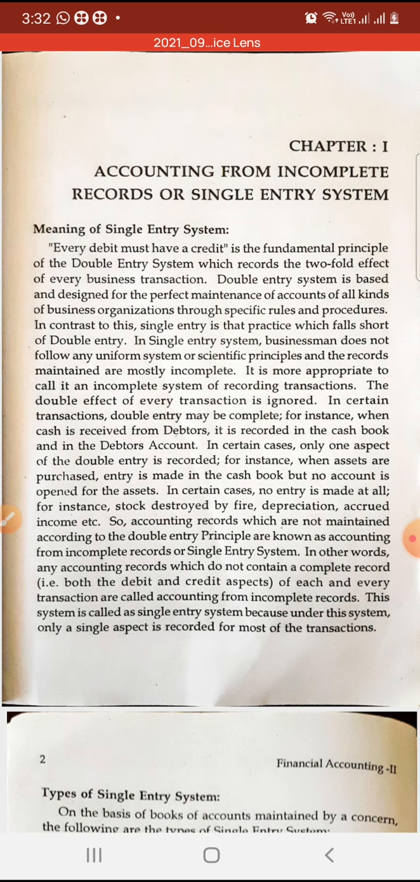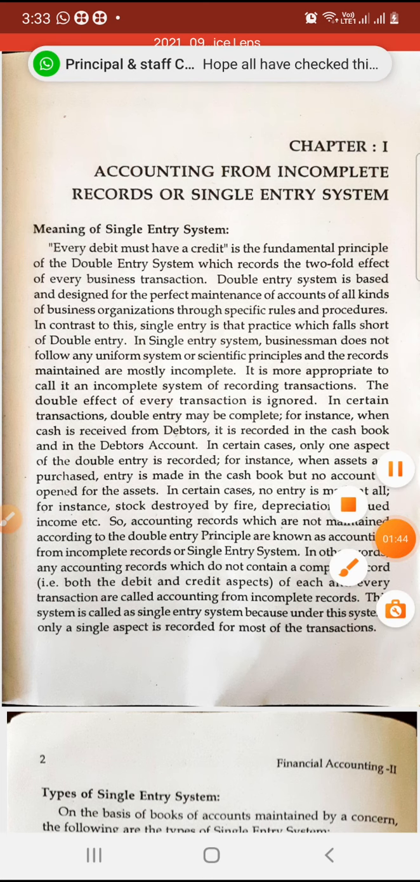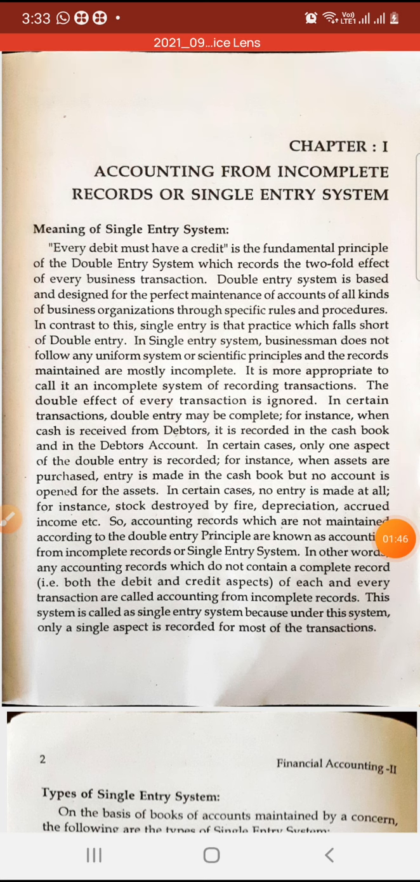Suppose I give you an example: furniture purchased. The entry will be furniture account to cash account. But you show in the furniture account that furniture has been purchased, and you don't show in the cash that cash has gone out. If it is recorded in both the books, then it is considered a double entry system. If it is recorded in only one book, then we call it a single entry system.